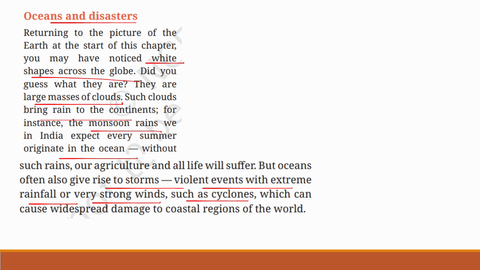So the clouds are responsible for bringing rain to the continents. The monsoon rains in India, which originate in the ocean, are crucial for agriculture. At the same time, the oceans can be the source of violent storms like cyclones, which can cause significant damage to coastal areas due to extreme rainfall and strong winds.